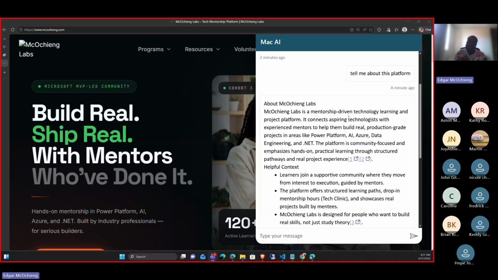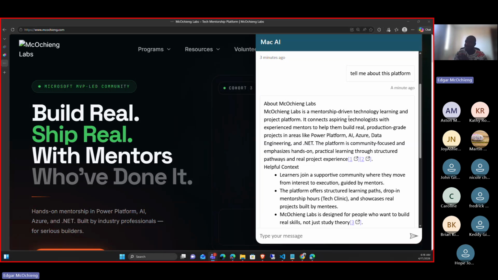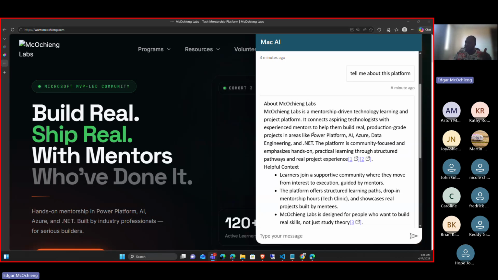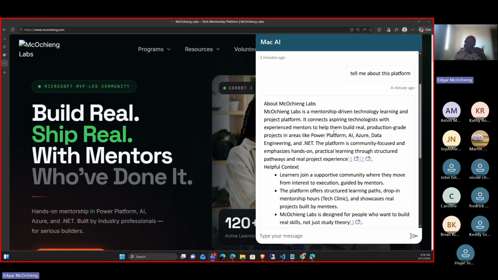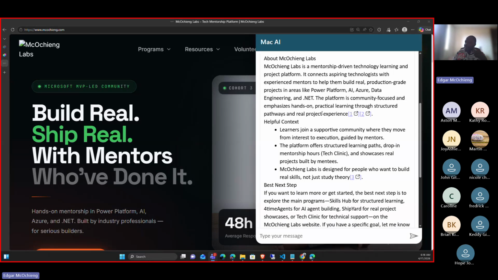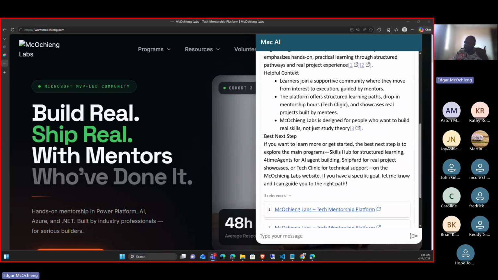Our mentors are the best, and I'm really happy that our mentors are here to help you and make sure you understand what is happening. It connects aspiring technologists with experienced mentors to help build product-grade projects like in Power Platform, Azure, engineering, .NET and so on.